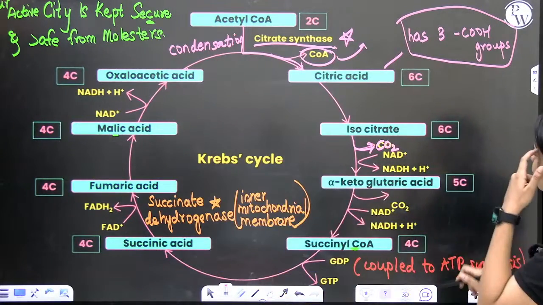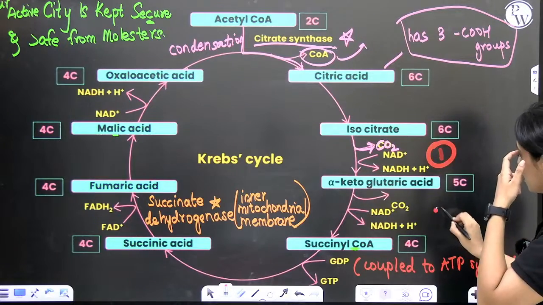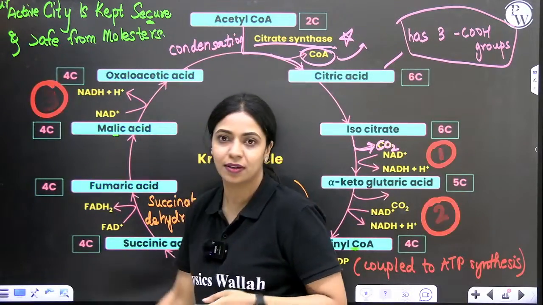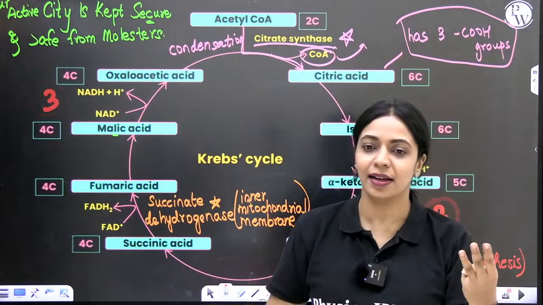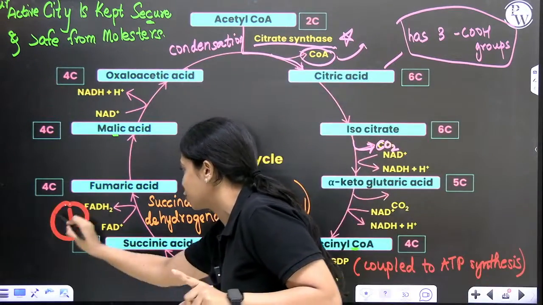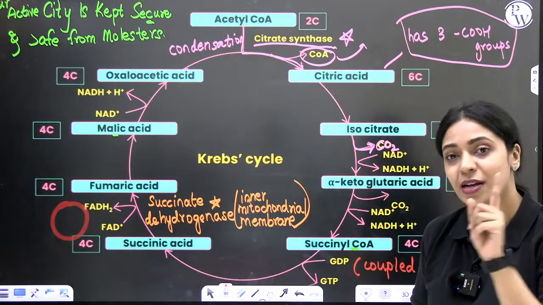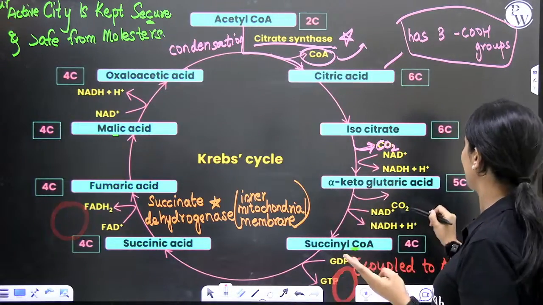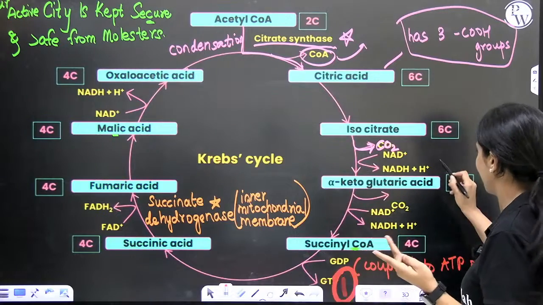Yeah. So here in one step you have NADH, second step you have NADH, third step you have NADH. In 3 steps of Krebs cycle, NADH is produced. In 1 step of Krebs cycle, FADH2 is produced. In 1 step of Krebs cycle, GTP is produced. In 2 steps of Krebs cycle, carbon dioxide is released.